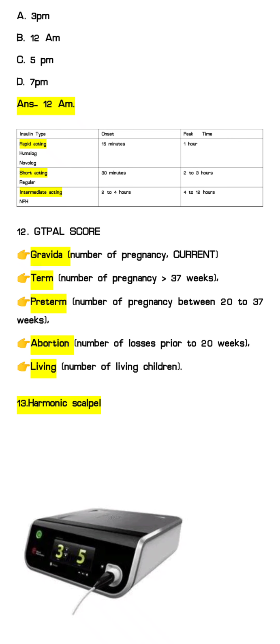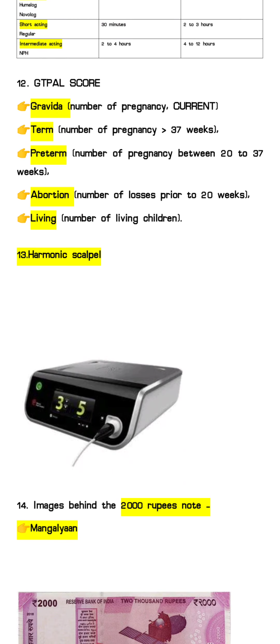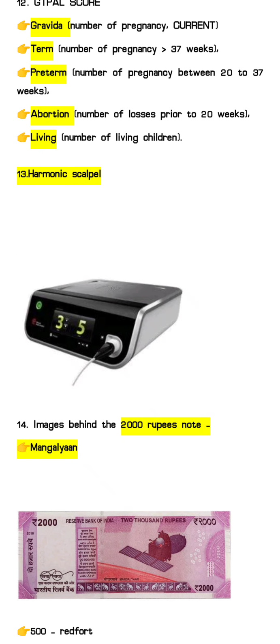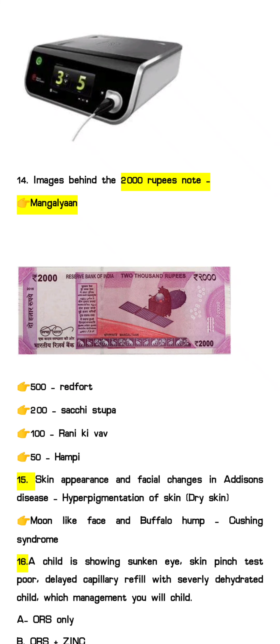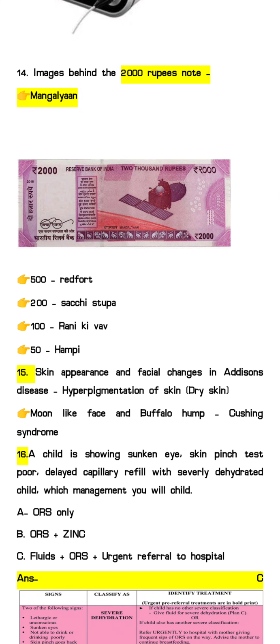Okay, next question is an image based question, that is the harmonic scalpel. So this is the picture of the harmonic scalpel. For the 14th question, they have asked about the image behind the 2000 rupees note. So you can see the Mangalyaan image here.